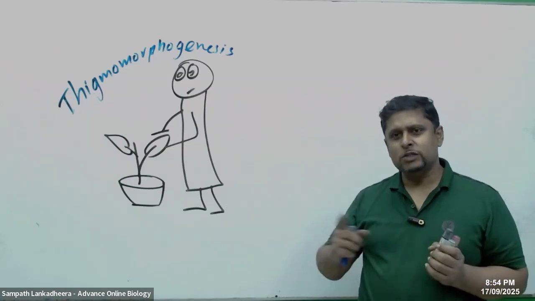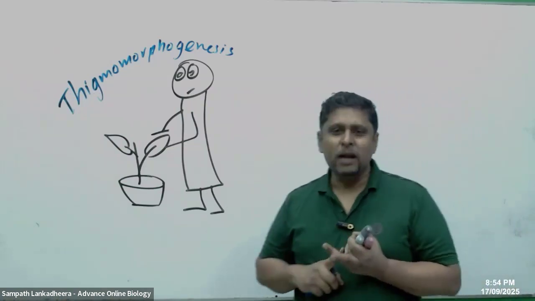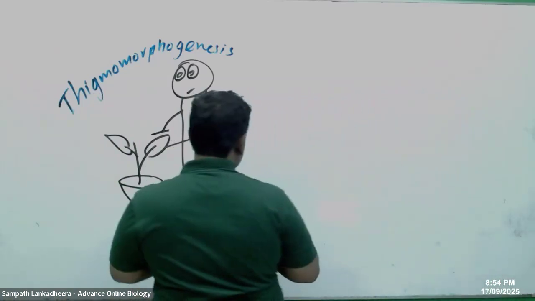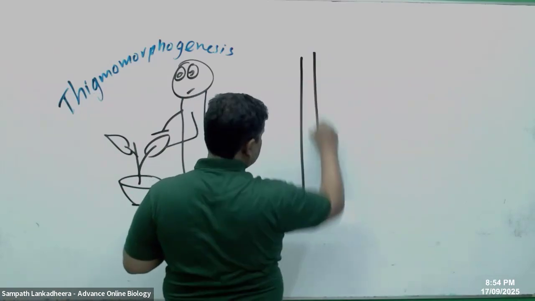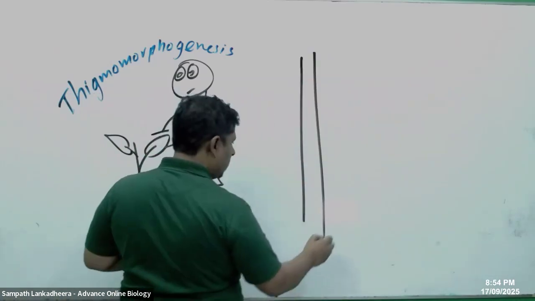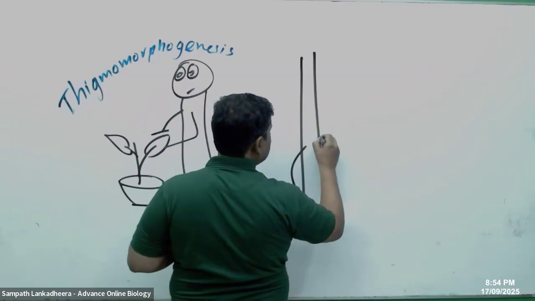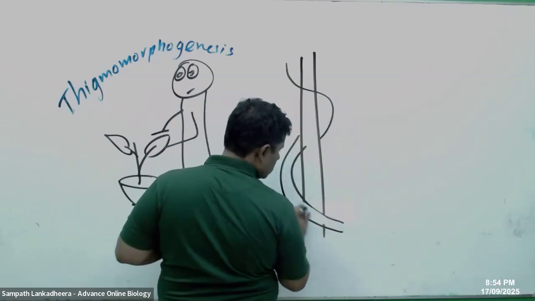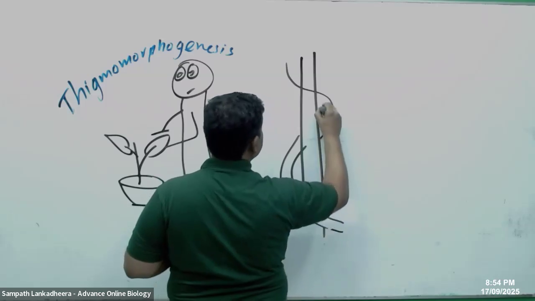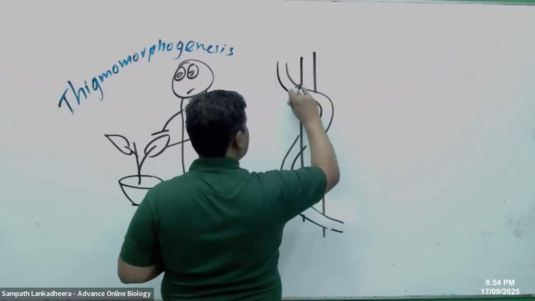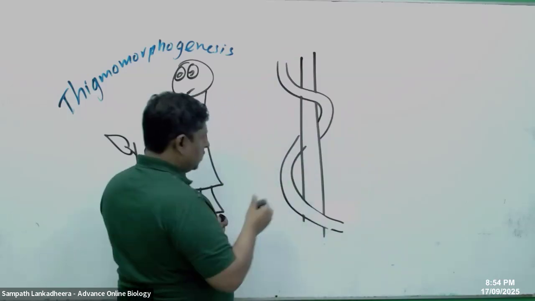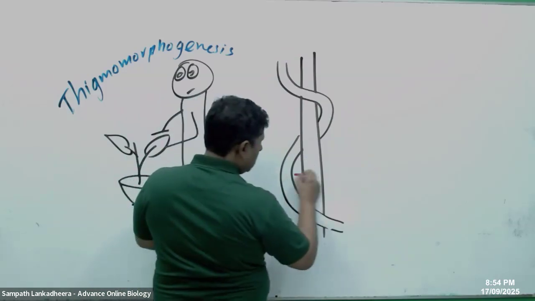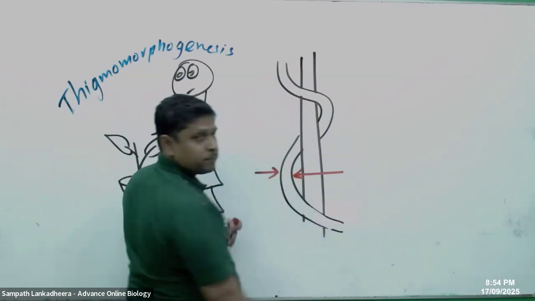Plants can respond to touch: thigmonasty and thigmotropism. When a plant is growing around a support, think of a vine wrapping around a support and growing. You can see two sides, this side and this side.